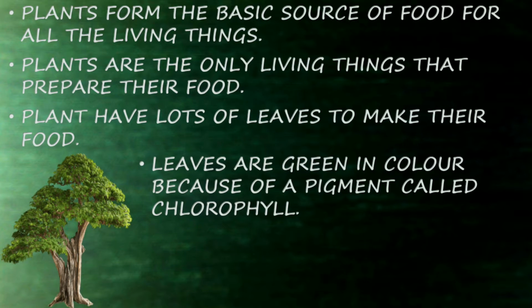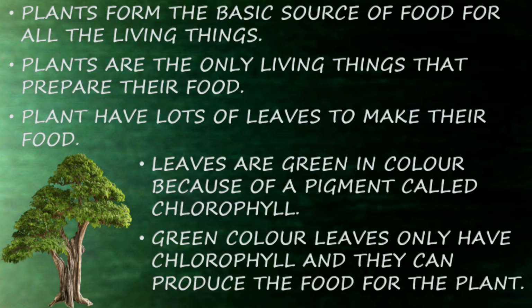The green color in a plant is due to the presence of the pigment called chlorophyll. Only green leaves have chlorophyll and they can produce the food for the plant. So it also helps to produce the food and also gives the green color, that is a pigment called chlorophyll.